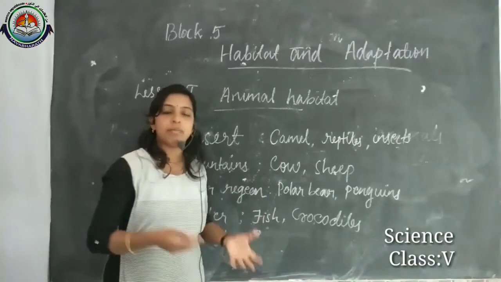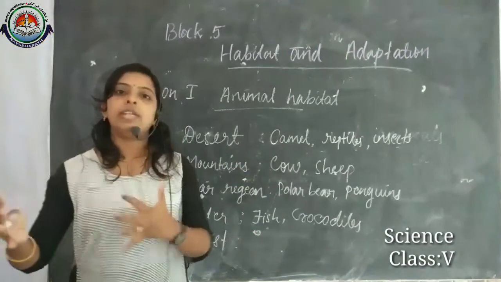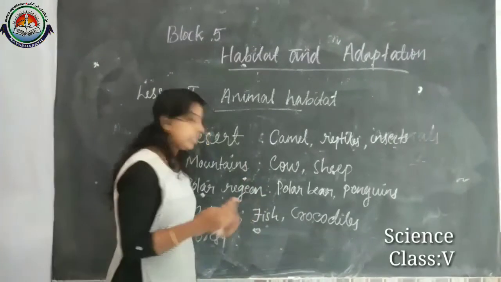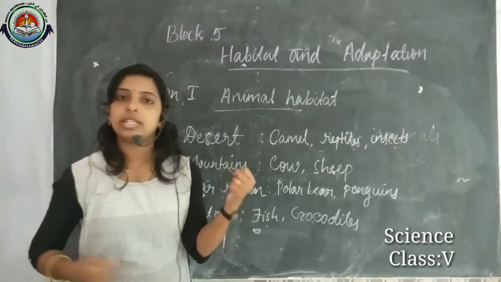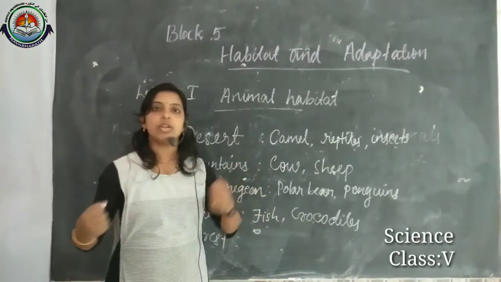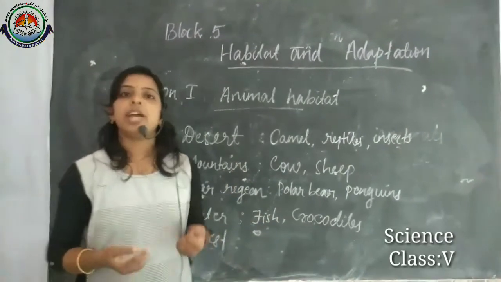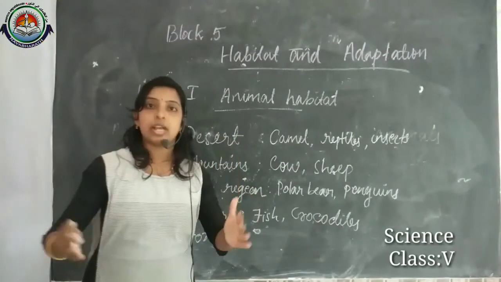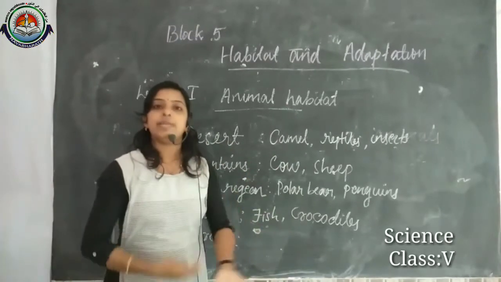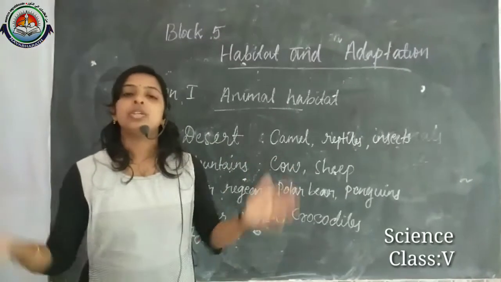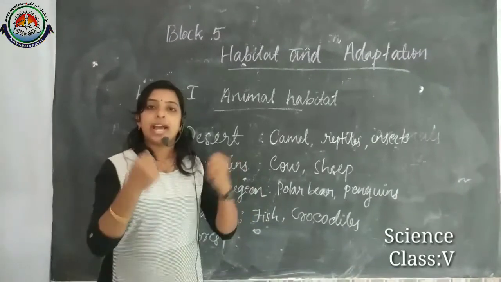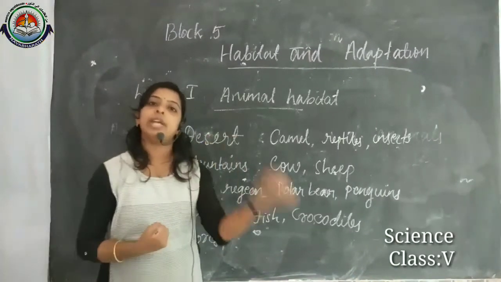Some of the animals living in the trees present in the forest can easily climb, and they are living in trees or limbs, and at the same time they have good eyesight, and some of the animals can run fast. So it helps them to catch their prey and escape from their enemies.